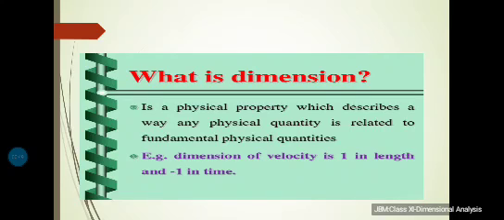So, what is dimension? It is a physical property which describes a way any physical quantity is related to fundamental physical quantities.